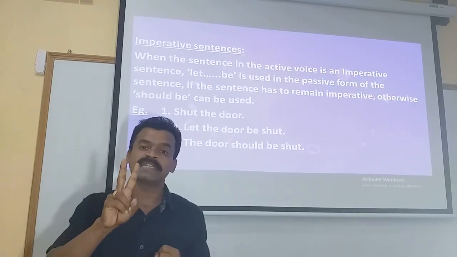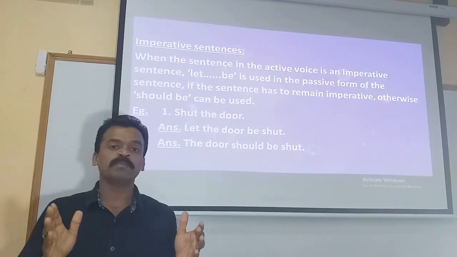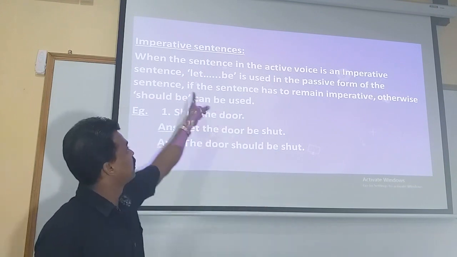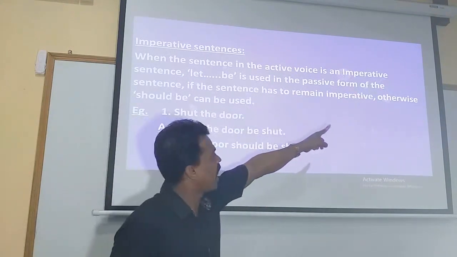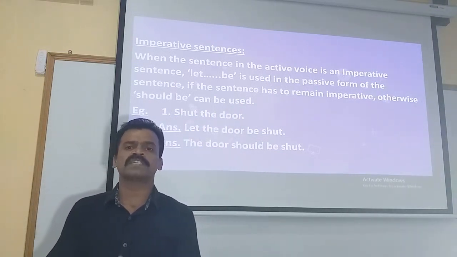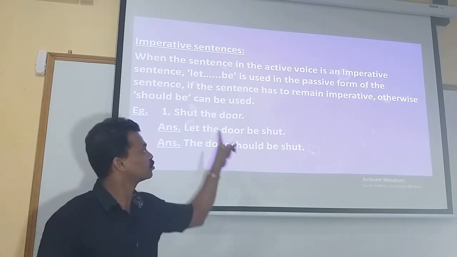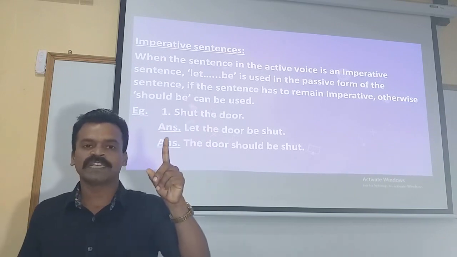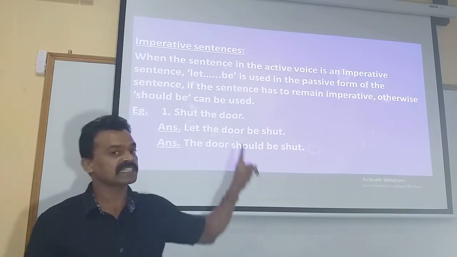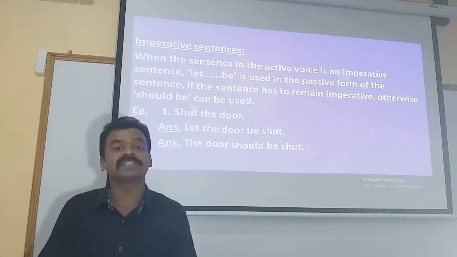Which means an imperative statement can be converted into passive voice in two different ways. If we have to make the passive voice sentence in the imperative structure itself, you have to make use of let be. Otherwise, should be can be used. If you don't want to keep the statement in the imperative sense in the passive voice, you will be making use of should be. Point to be noted here, should be is written together. There are no dots in between. Whereas when let be was used, we saw that a few dots were placed in between let and be.